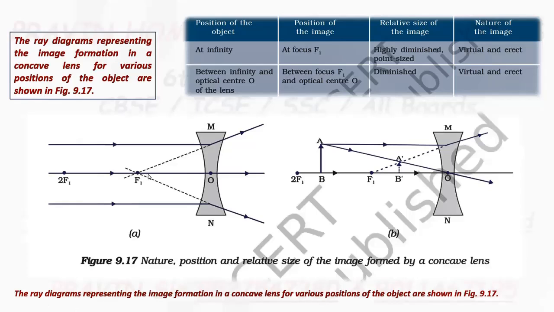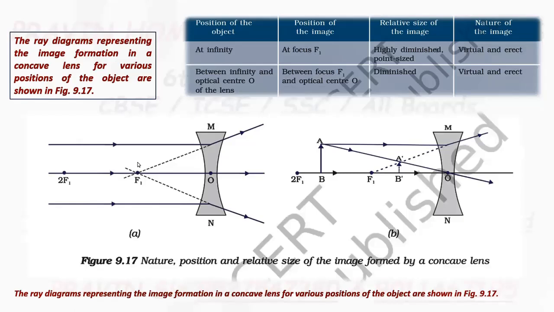So the image is formed at this point, focus F1. Now the image is highly diminished and it is point size. And the image is virtual and erect.